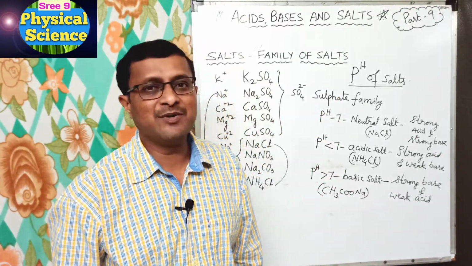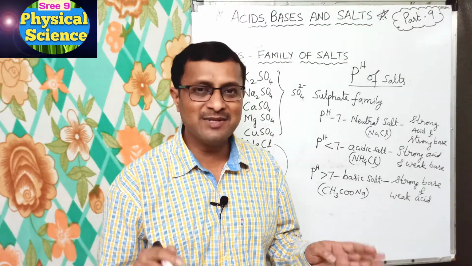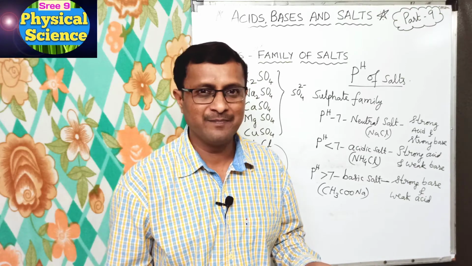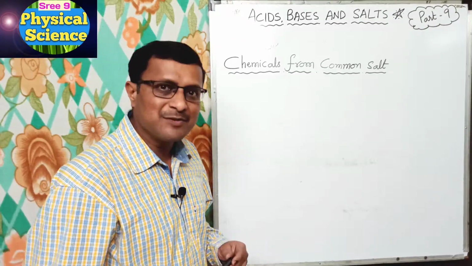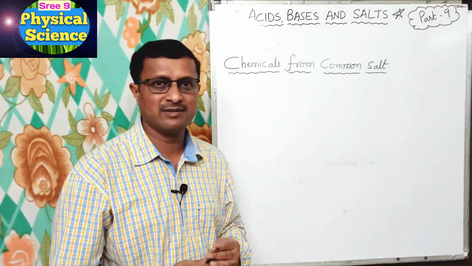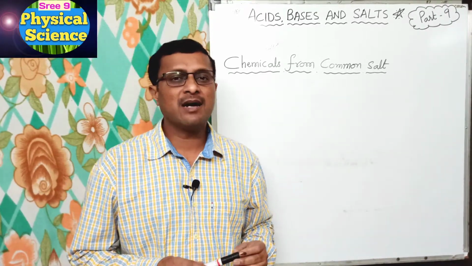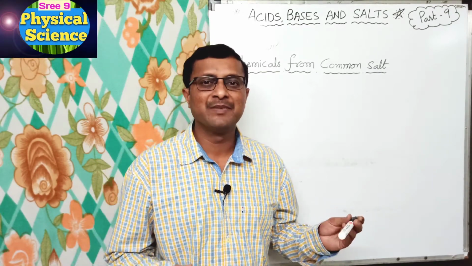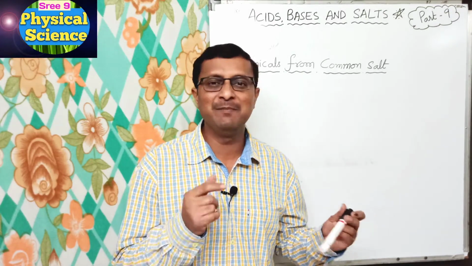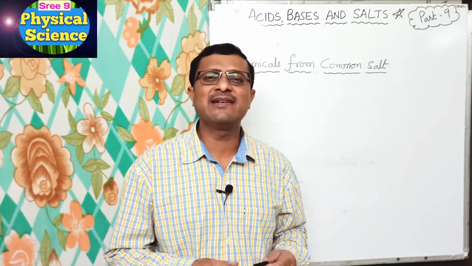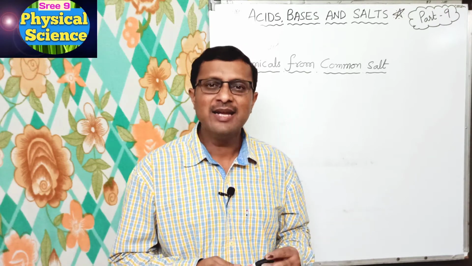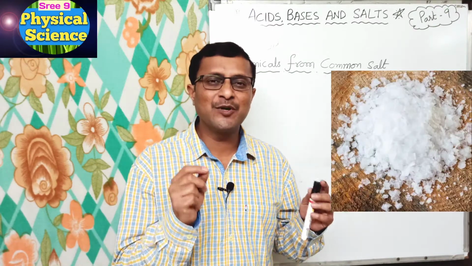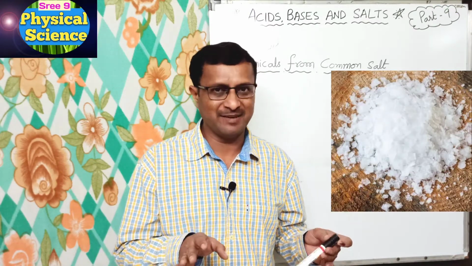Now we are going to learn about the commonly available salt which we use in your daily dishes, that is common salt. Okay, right? Now students, chemicals from common salt, right? Here we know that salts are the ionic compounds. Salts are the ionic compounds produced by neutralization of acid with base, right? And salts are electrically neutral, and there are several salts, but sodium chloride is common among them, right?